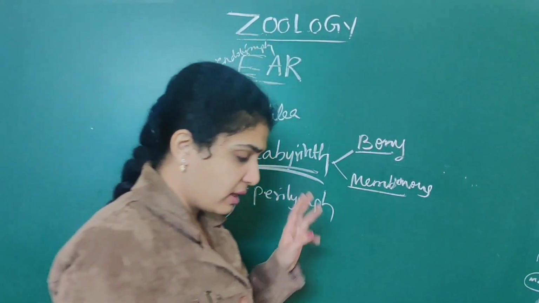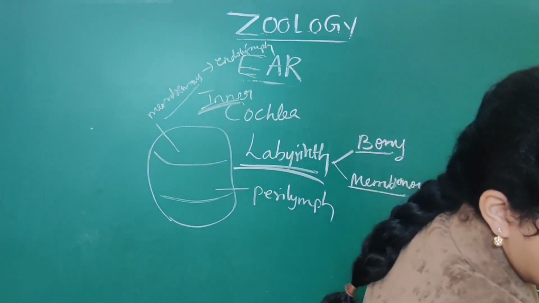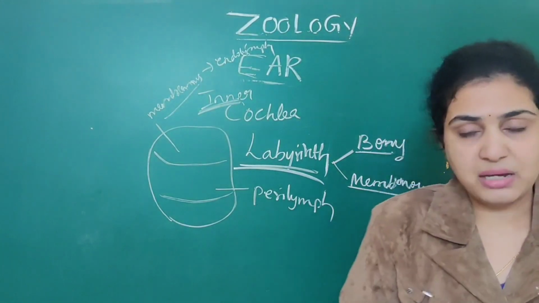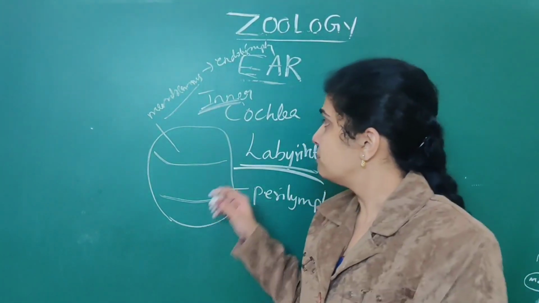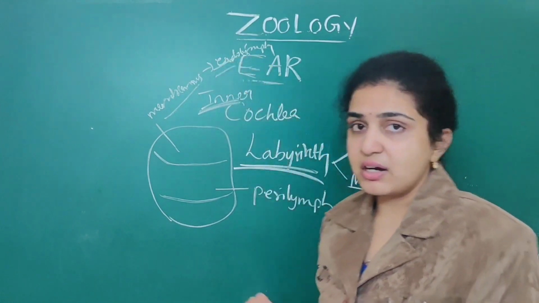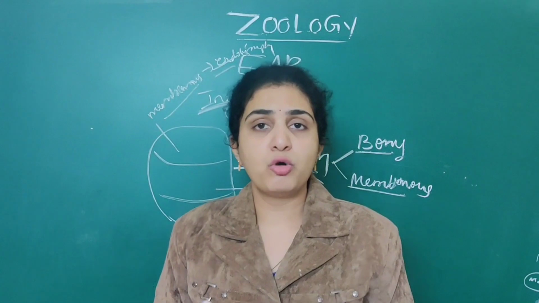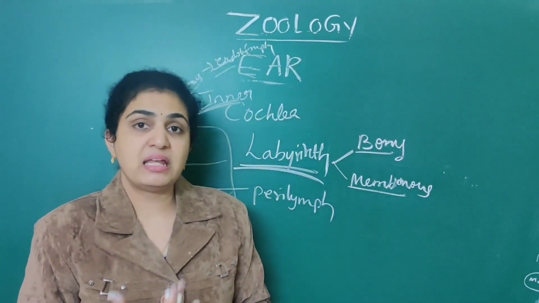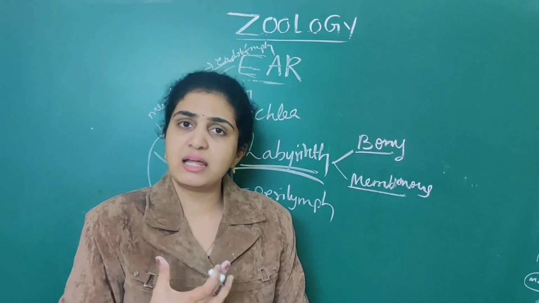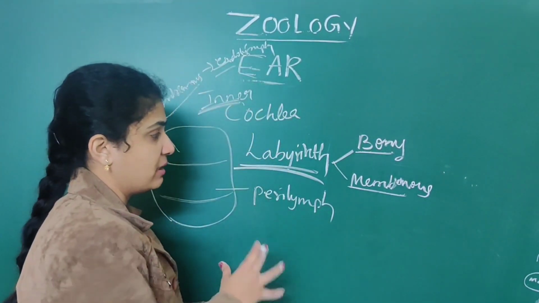Mainly you should recognize three points here. First is what the membranous labyrinth and the bony labyrinth are. The membranous labyrinth is filled with endolymph. The bony labyrinth contains perilymph. Periphery. It is a fully fluid filled cavity, so that is called the bony labyrinth.